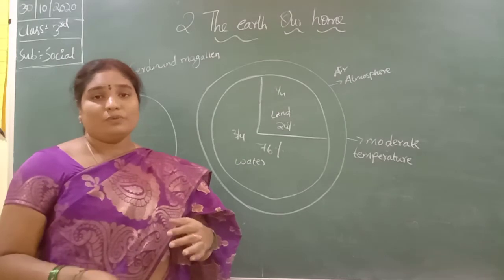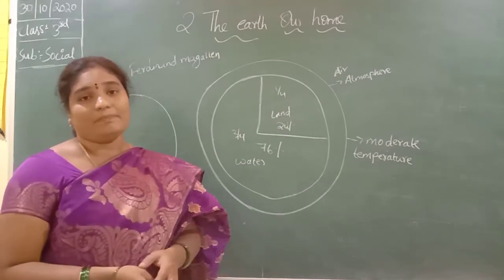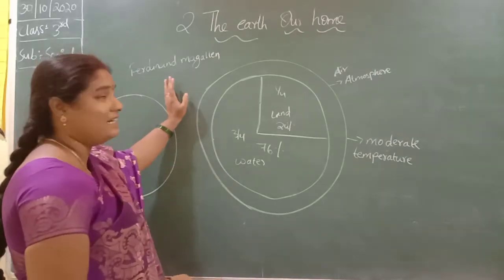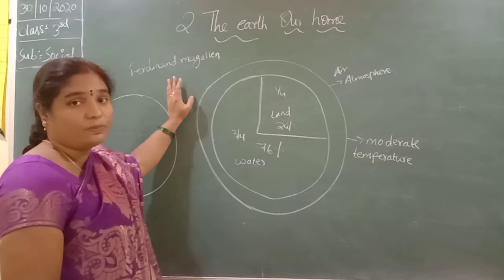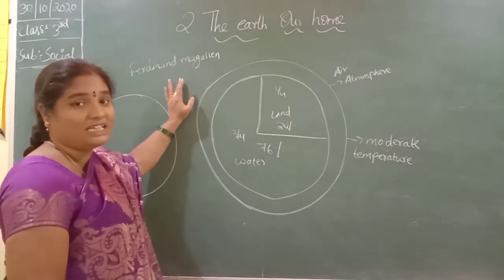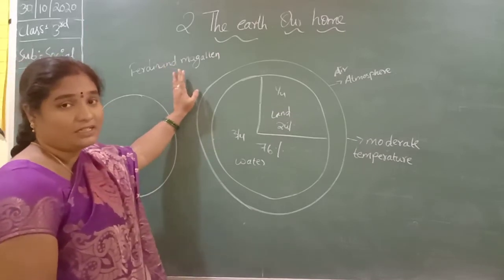A sailor is one who goes on the water, who sails on the water. Portugal is the name of a place which is nearby Spain. So Ferdinand Magellan was a Portuguese sailor.